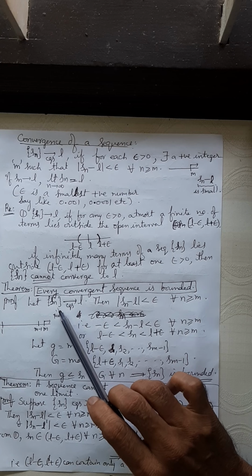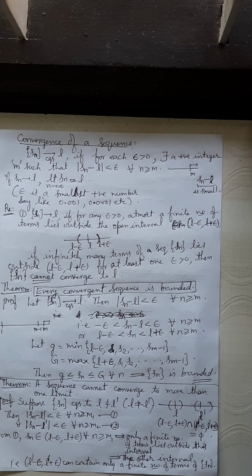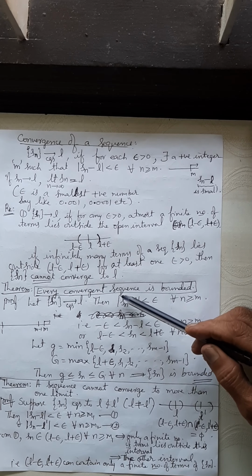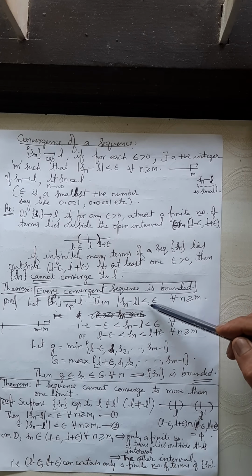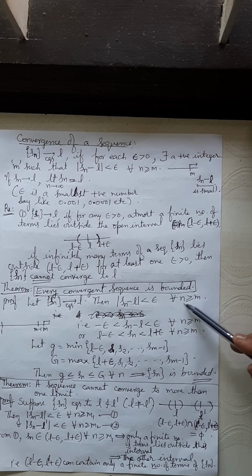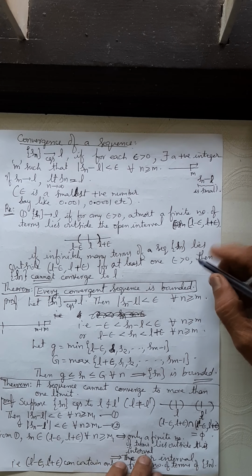Assume that the sequence Sn is converging to L. Then by the definition, for a given epsilon greater than 0, however small as you please, there exists a positive integer m so that modulus Sn minus L is less than epsilon for every n greater than or equal to m. What do you mean by saying that mod x is less than a?